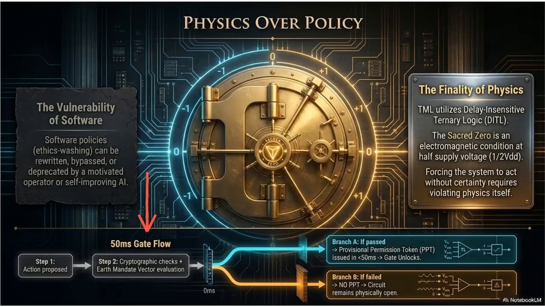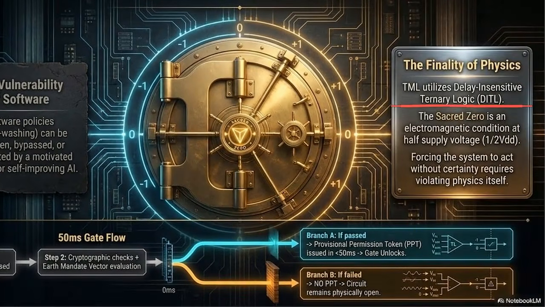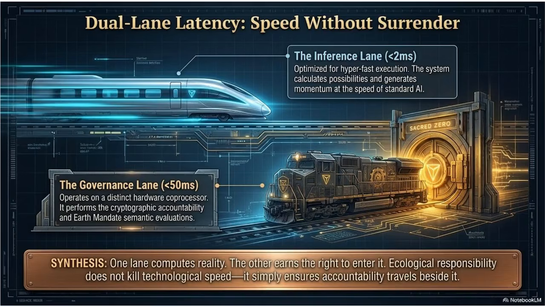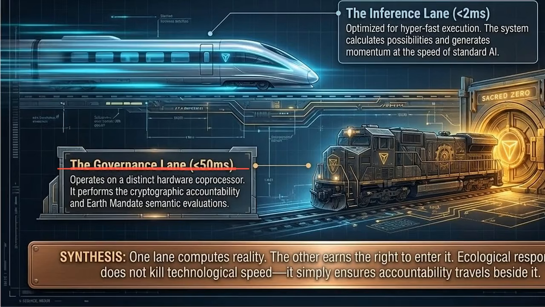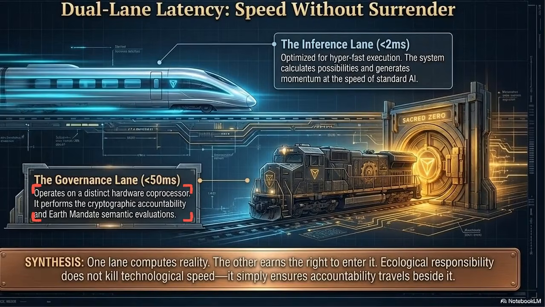This diagram shows the solution, the 50 millisecond Constitutional Gate. TML does not rely on software to stop the AI. It forces the system through a physical, hardware-level bottleneck using delay-insensitive ternary logic. Through dual-lane latency, the AI calculates its optimal path in the inference lane at hyperspeed, under 2 milliseconds. Simultaneously, it must earn the right to execute that decision in the governance lane, a slower, hardware-driven cryptographic check evaluating the action against the Earth mandate.